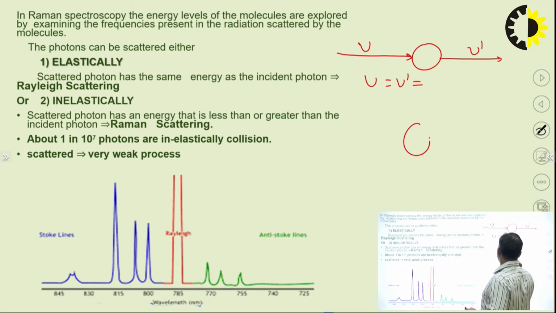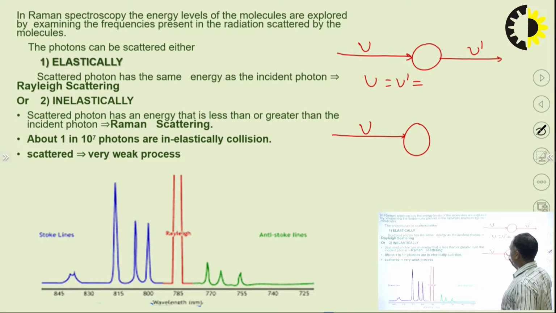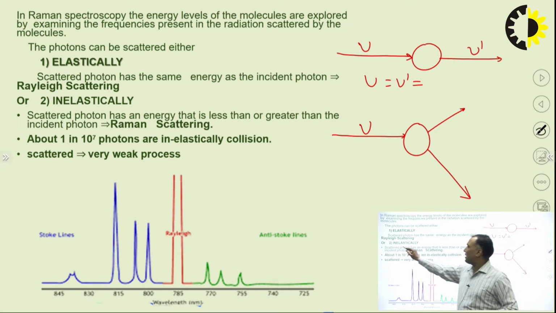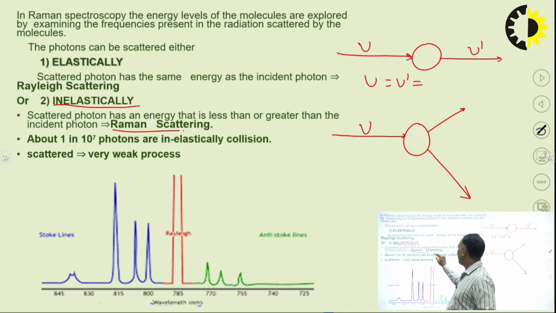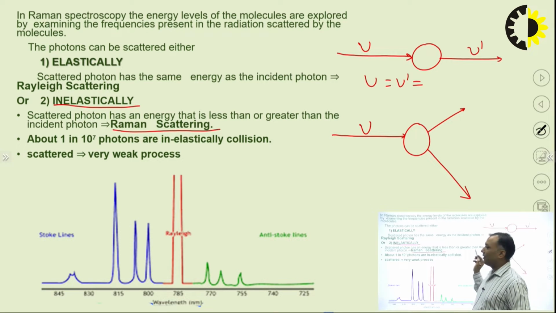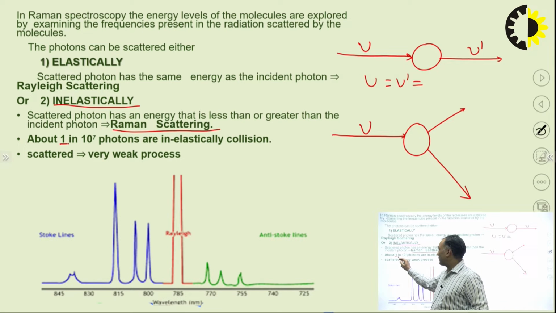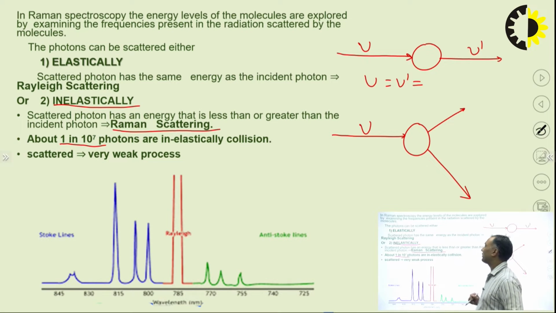This is my molecule, this is my incident energy nu, and if the energy gets reduced or the scattered light energy gets increased, this type of collision is called inelastic collision and it is also named Raman scattering, which occurs about 1 in 10 to the power 7 or 6 photons.